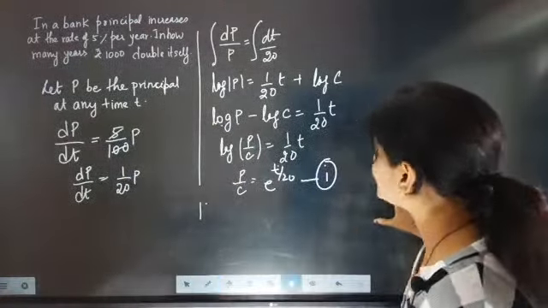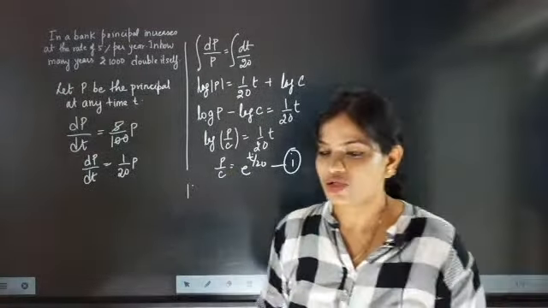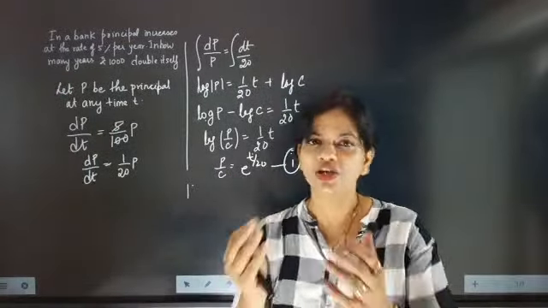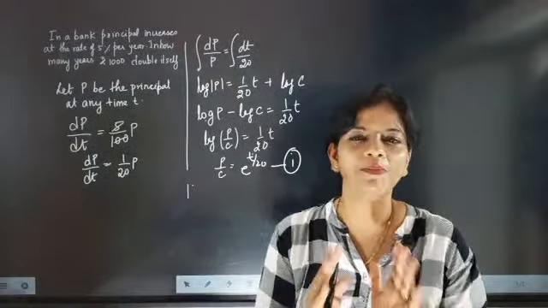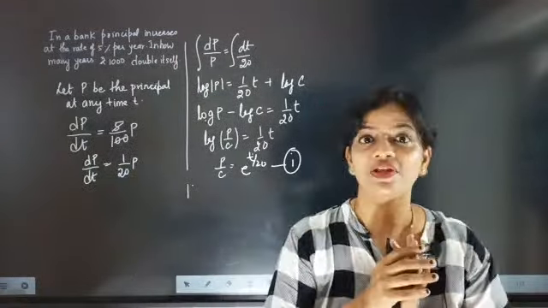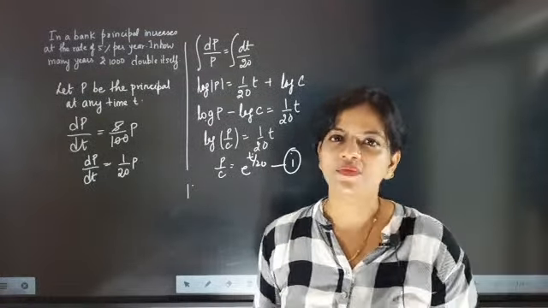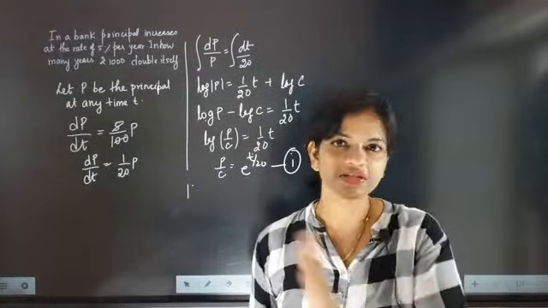Now they are telling that the principal is 1000 rupees. So the bank is telling that you give me money, means the principal amount is there, and that principal is increasing 5% every year.